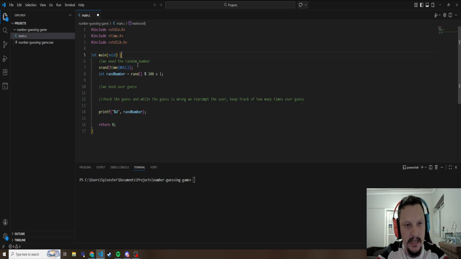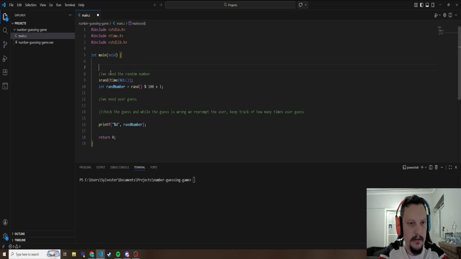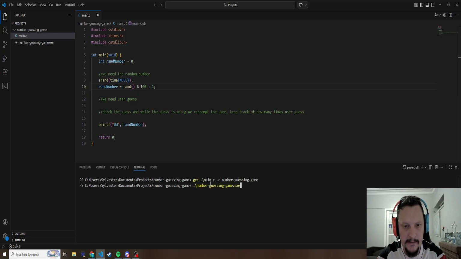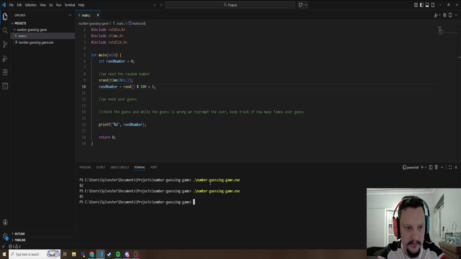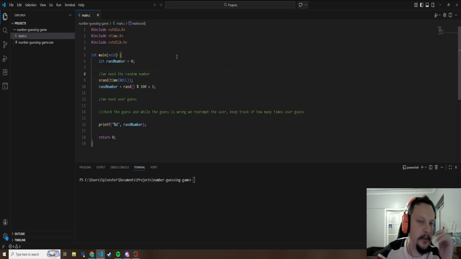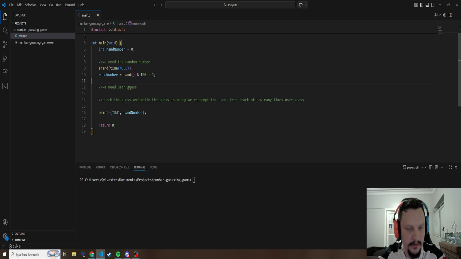You know what I think it might be? Let's initialize the variable first. So rand number equals 0, just for testing purposes. And then we do this and we build it again. There we go. 82, 85, 88. Okay. So apparently initialize the variable first, and then the random number works out properly.